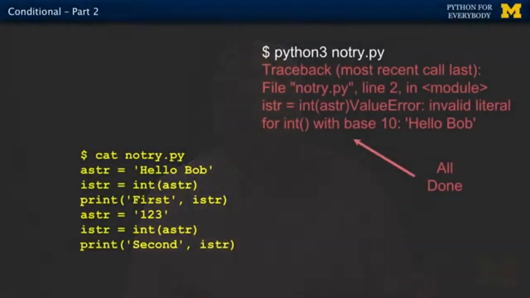Okay? So let's take a look at something. This is a sample we had from the previous code, and it comes down, it sticks hello Bob in, then it converts this to an integer, and we know that if these things aren't digits, this code blows up. And so it runs, and we get the traceback. The traceback happens because of this line right here.